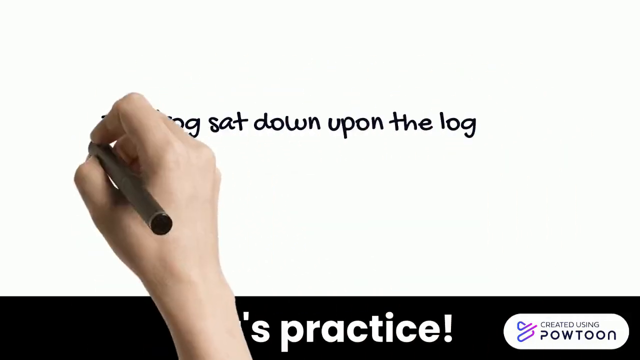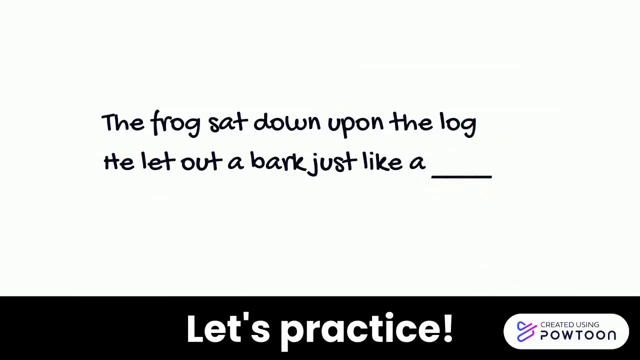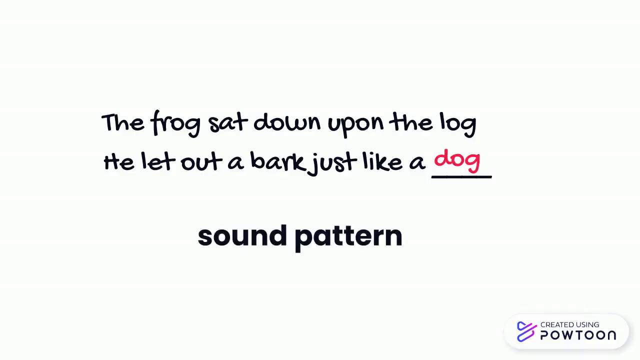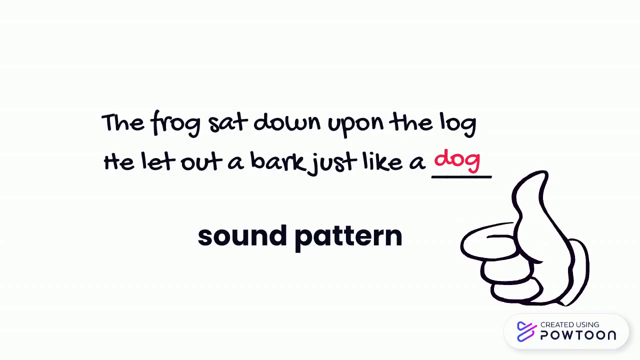Now let's practice. Here's a short poem with a missing rhyme. The frog sat down upon the log. He let out a bark just like a... Can you guess the rhyming word? That's right, it's dog. Now you've spotted a sound pattern. Good job. You're thinking like a poet and a coder.